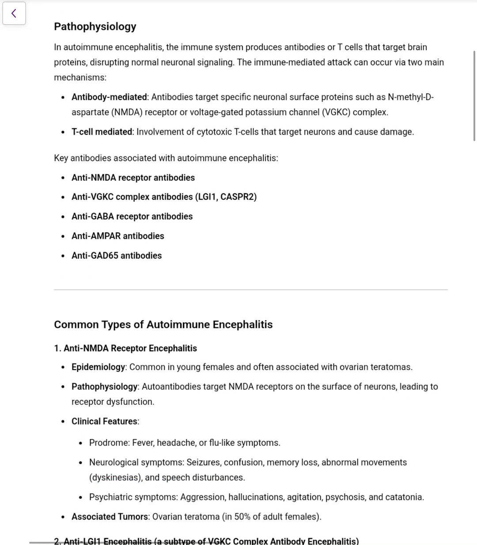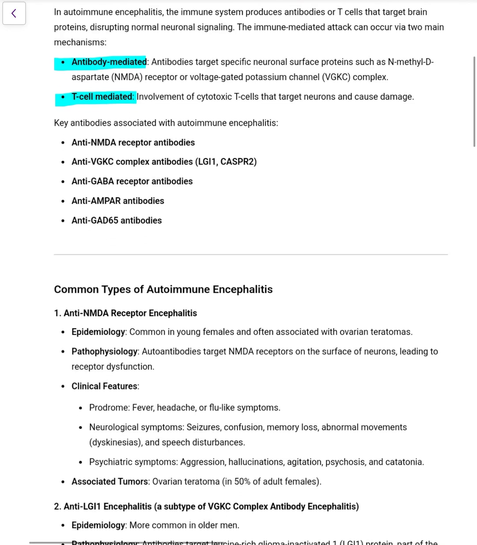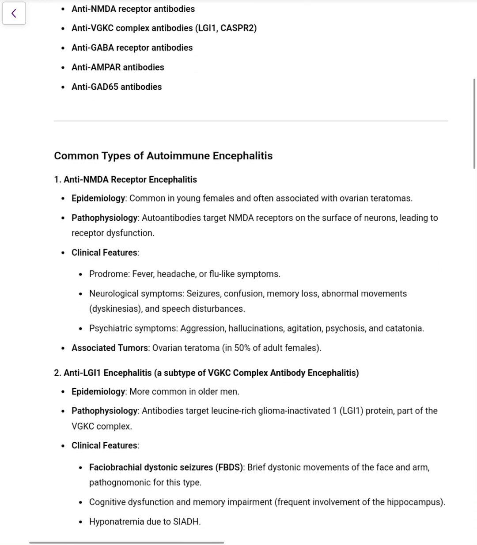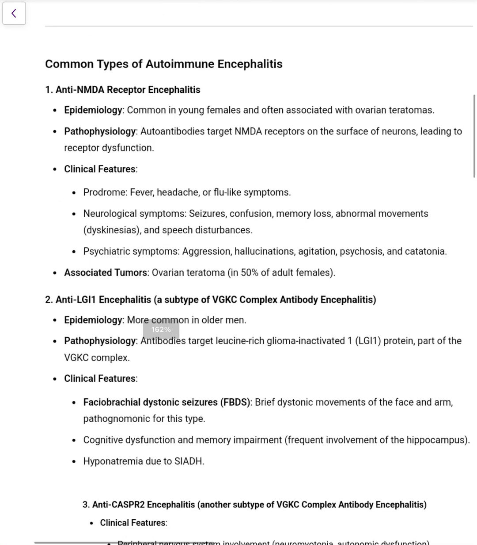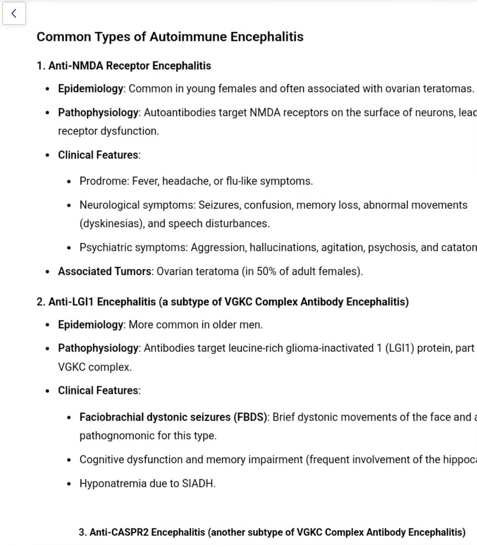Pathophysiology: one is directly antibody mediated, which will affect neuronal surface proteins, for example NMDA receptors or voltage gated potassium channel complexes. The second is T cell mediated, where cytotoxic T cells directly target neurons and cause damage. Based on which receptors the antibodies attack, we get different types of autoimmune encephalitis.